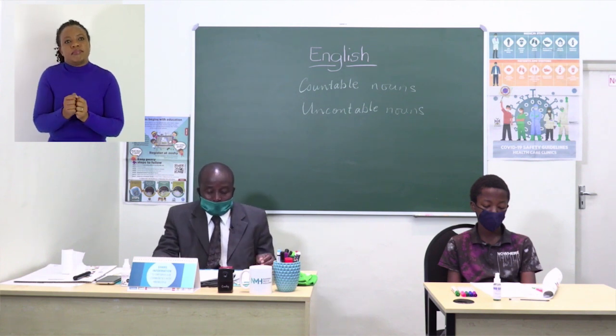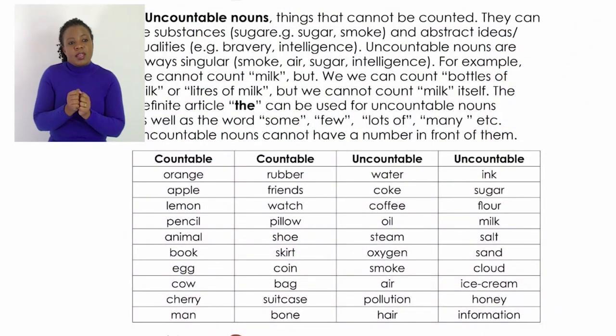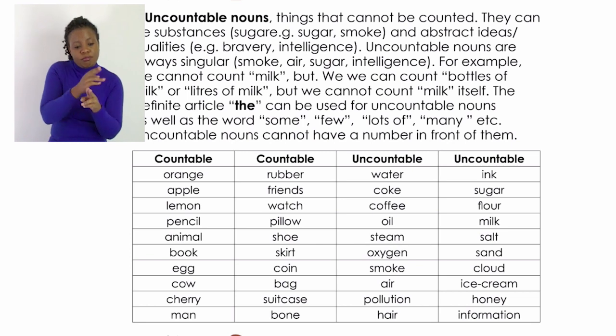The definite article the can be used for countable nouns as well as the words some, few, lots of, etc. These can be used for uncountable nouns.